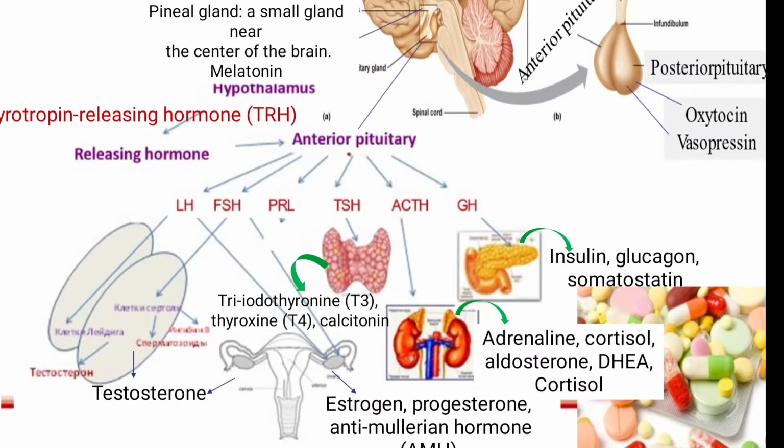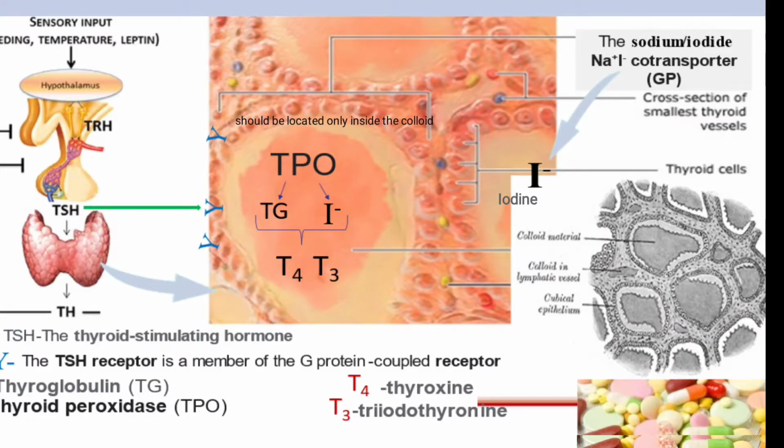And there is the pineal gland, a small gland near the center of the brain, which produces melatonin, and the hypothalamus, which produces releasing hormones, and the anterior pituitary. The anterior pituitary gland produces luteinizing hormone, follicle stimulating hormone, prolactin (PRL), thyroid stimulating hormone, adrenocorticotropic hormone (ACTH), and gonadotrophic hormones. The endocrine glands also produce testosterone, T3, T4, calcitonin, estrogen, progesterone, anti-Müllerian hormone, adrenaline, cortisol, insulin, glucagon, and somatostatin.